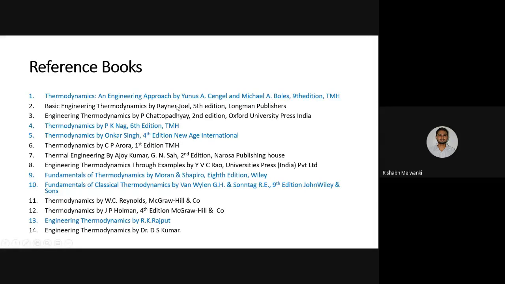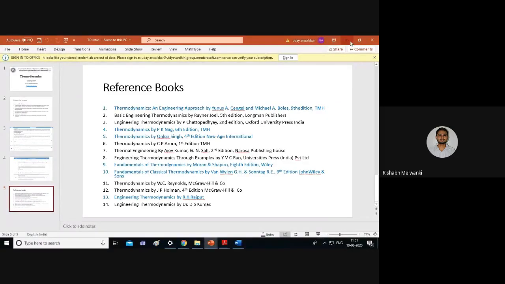Okay, so first textbook, thermodynamics. This is a very good textbook. Okay, Thermodynamics by Yunus Cengel. Then Thermodynamics by P.K. Nag, which most of the students use in our college. Okay, so everything in blue color, we have a soft copy of this. Thermodynamics by Onkar Singh. Okay, so if you see previous papers, you will find a lot of numericals from this textbook, Onkar Singh. Then Fundamentals of Thermodynamics by Moran Shapiro. Then Sonntag and Engineering Thermodynamics by R.K. Rajput. All these soft copies are available with me. So I will be sharing this on Google Classroom.